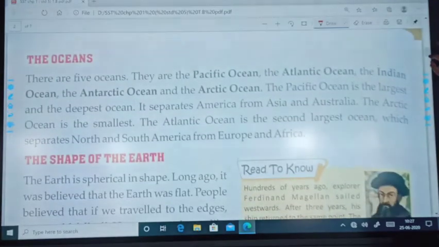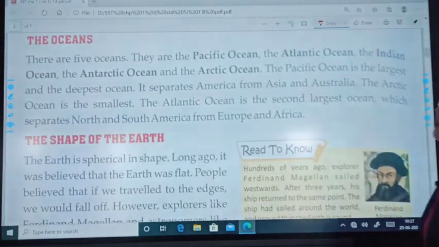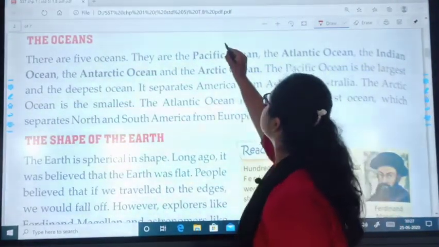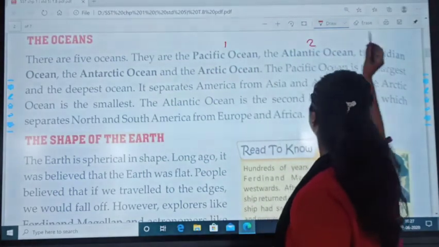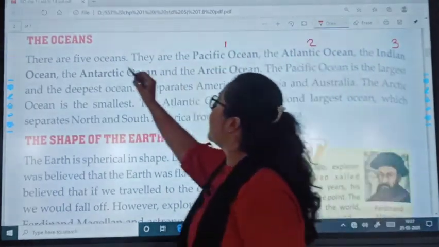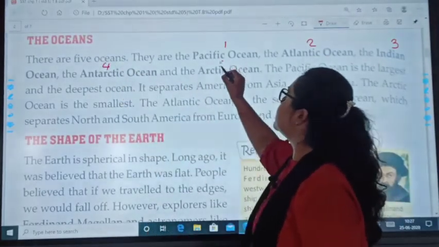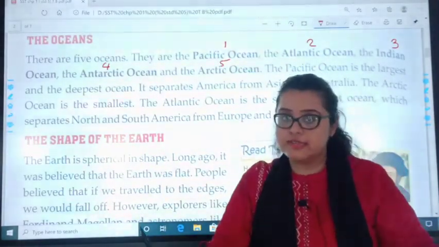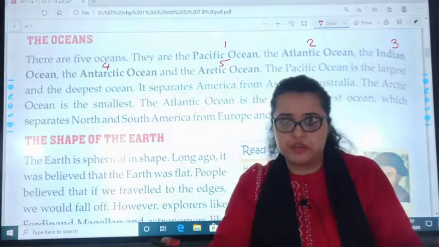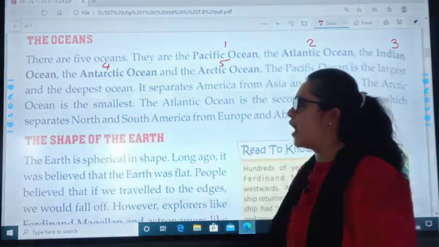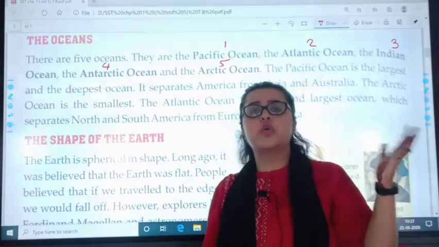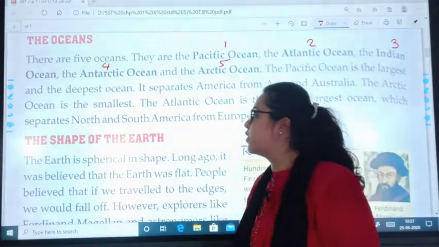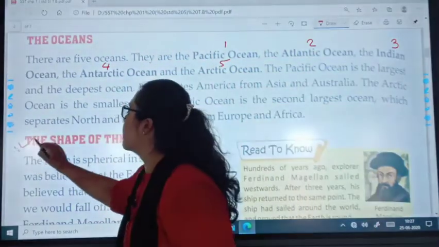Yesterday we also discussed the 5 oceans. I also informed you that you have to remember the names of the 5 oceans. They were Pacific Ocean, Atlantic Ocean, Indian Ocean, Antarctic Ocean and the 5th was Arctic Ocean. Oceans help to divide the continents. Oceans play a role of division between the 2 continents. I hope you remember what we learned yesterday. So, today we are going to start our class from the shape of the Earth.